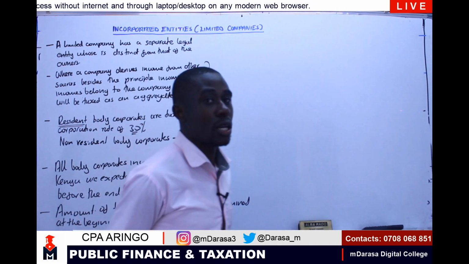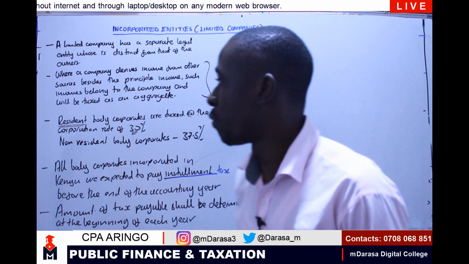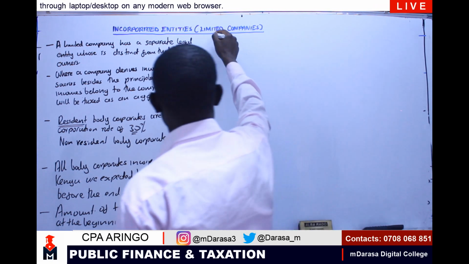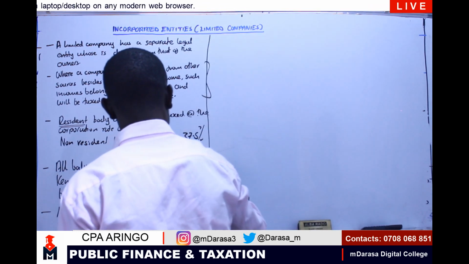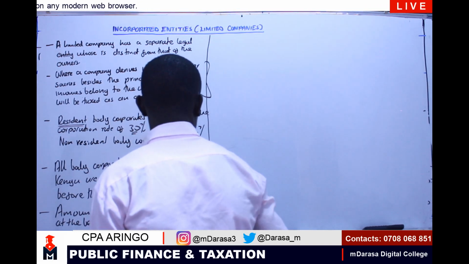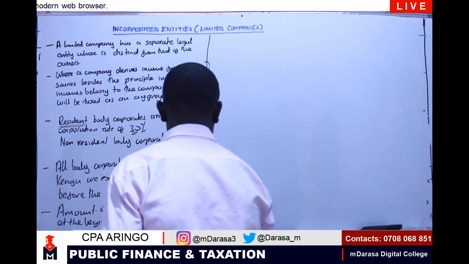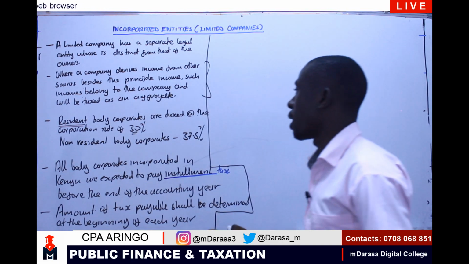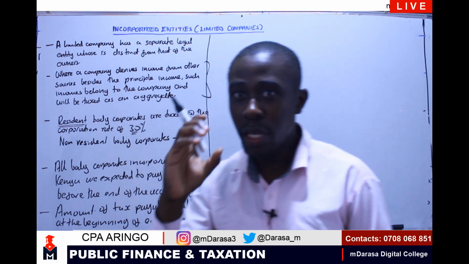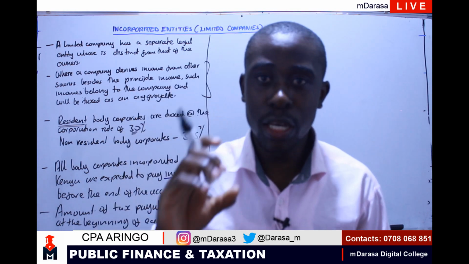Maybe to understand the concept of installment tax, you'll find that for us to estimate this installment tax, we estimate it at the beginning of the accounting year.